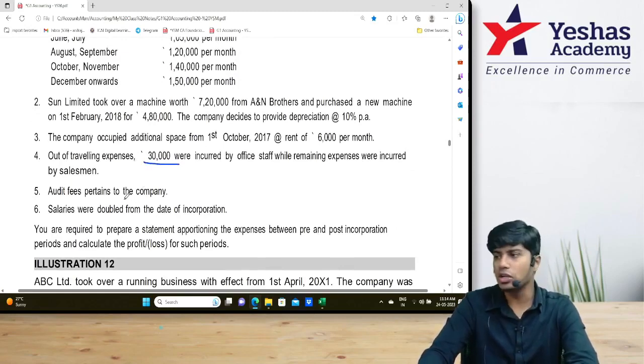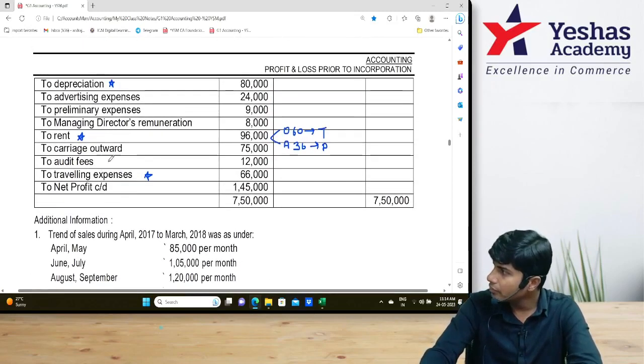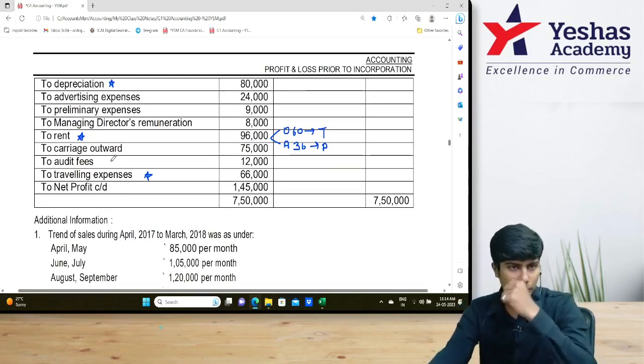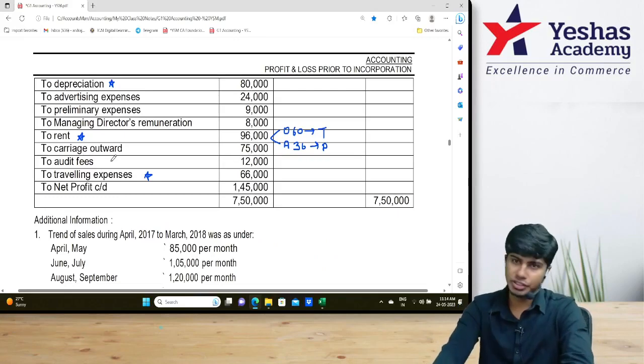Audit fees pertains to company. Next to audit fees, write company, post. It relates to the company, so it is post incorporation expense.